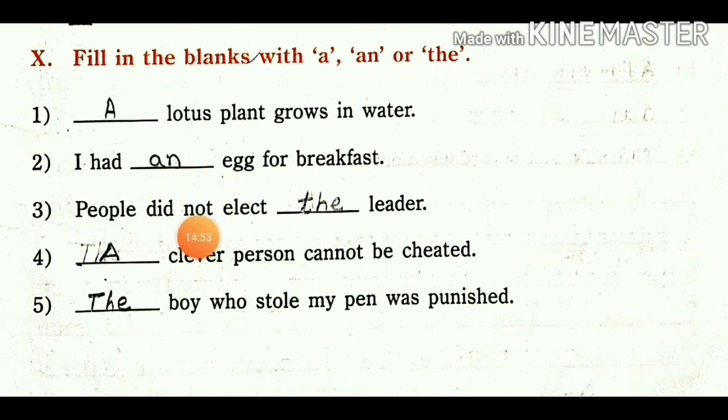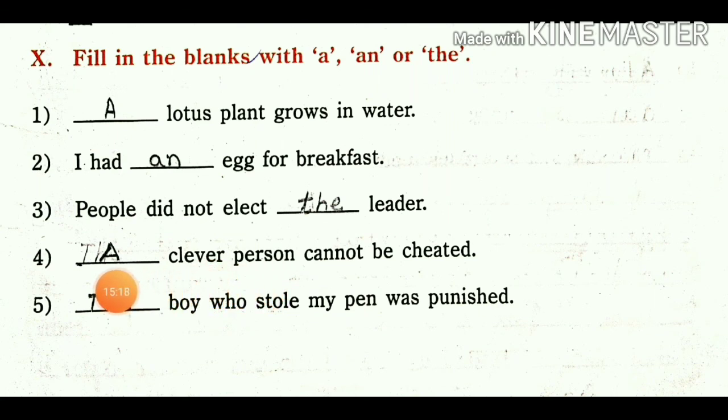People did not elect the leader. The is here because there is a particular leader whom they did not elect. So we have used the here. Fourth number, a clever person cannot be cheated. So here any person is meant.